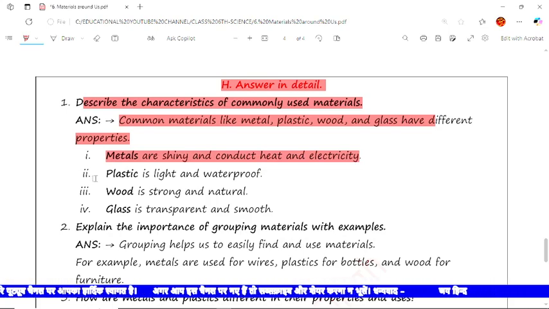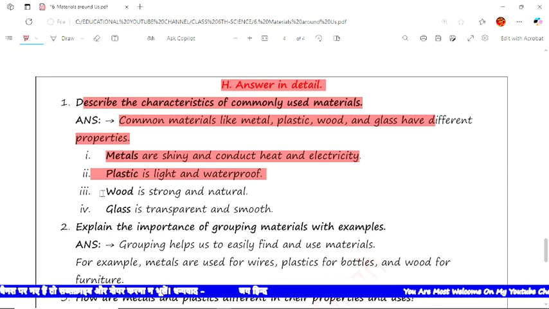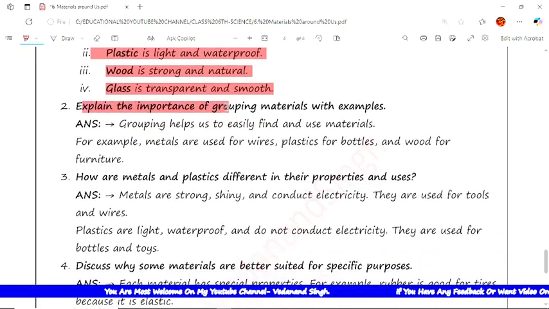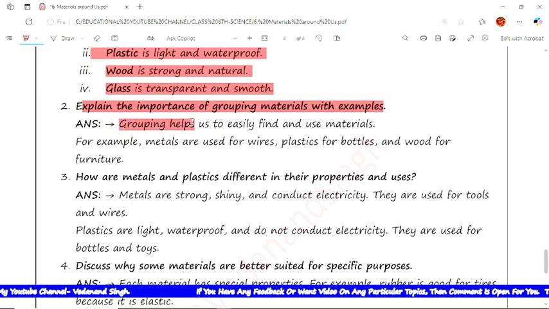Next is plastic is light and waterproof. Next is wood is strong and natural. Next is glass is transparent and smooth. Now the second question is explain the importance of grouping materials with examples. The answer is the grouping helps us to understand and define.